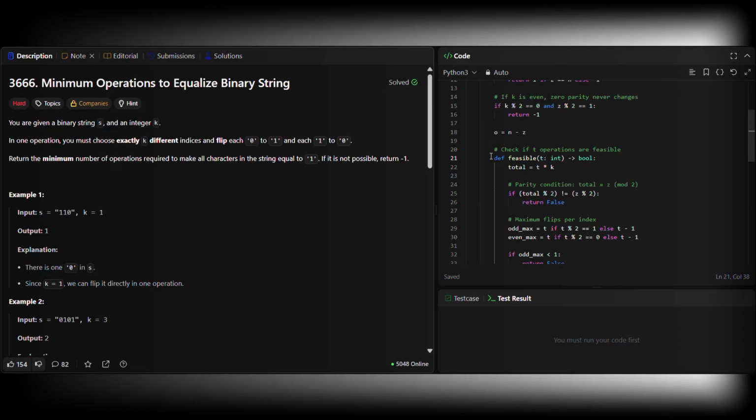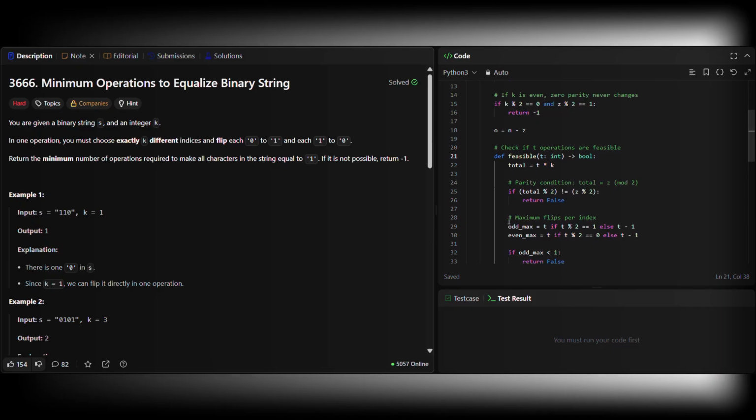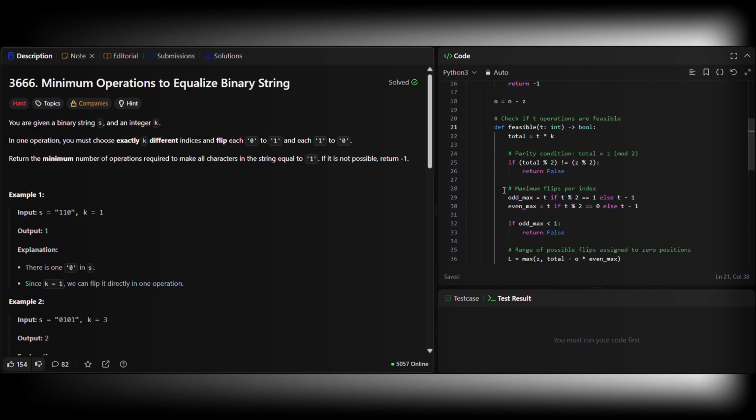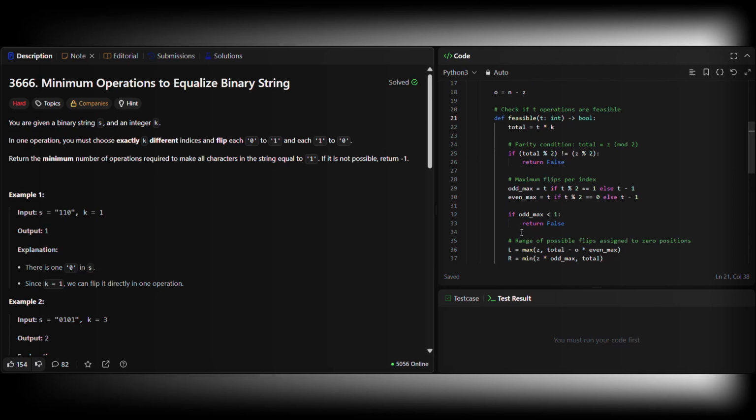Now comes the core feasibility check. Inside feasible(t), we verify 3 constraints. First, the parity condition: total flips mod 2 must equal z mod 2. If parity fails, stop immediately. Second, per index limits. An index can be flipped at most t times, but depending on whether t is even or odd, the maximum odd or even flips differs. We compute odd_max and even_max accordingly.